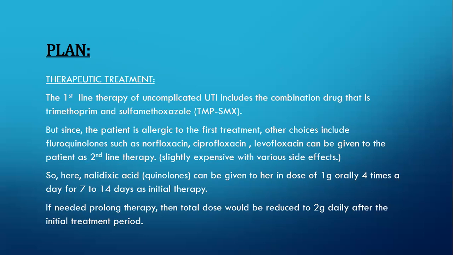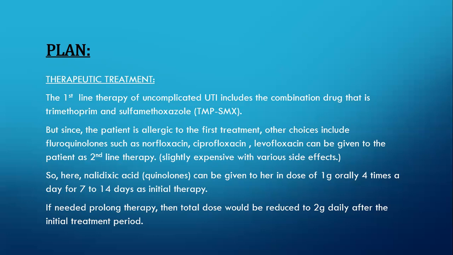So here nalidixic acid, which is a quinolone, can be given to her in the dose of 1 gram orally 4 times a day for 7 to 14 days as initial therapy. So if I consider everything like price point and efficacy, I would give nalidixic acid to this patient in the dose of 1 gram orally 4 times per day for 7 to 14 days as an initial therapy, which would be good enough to treat her symptoms.